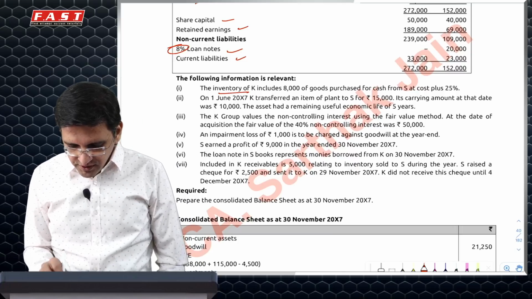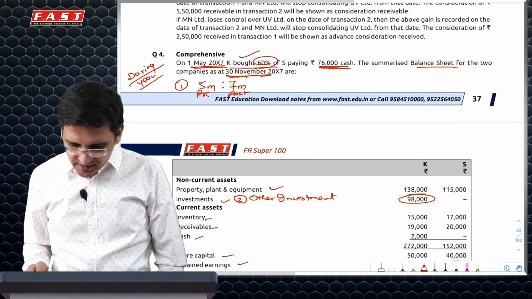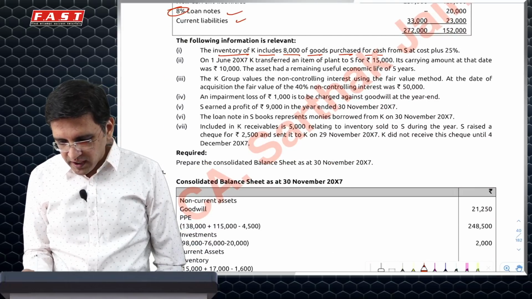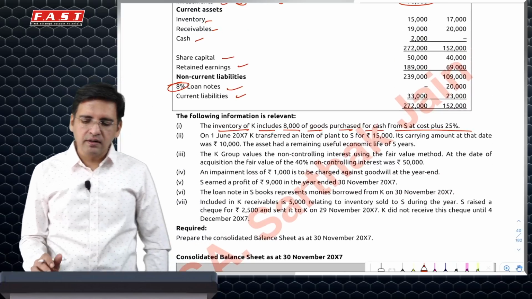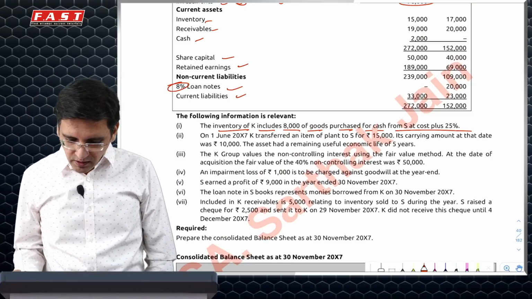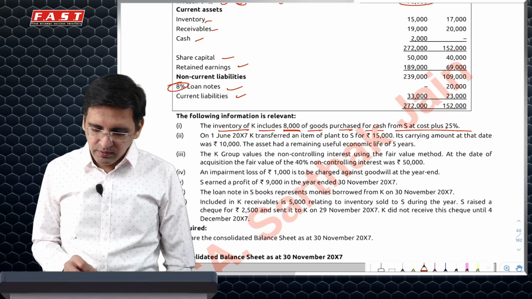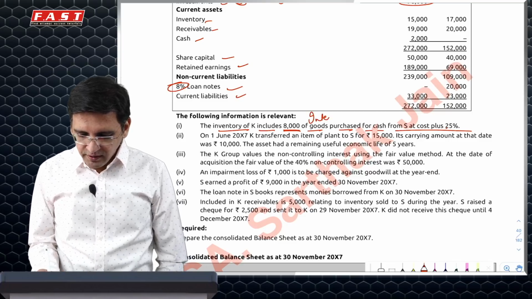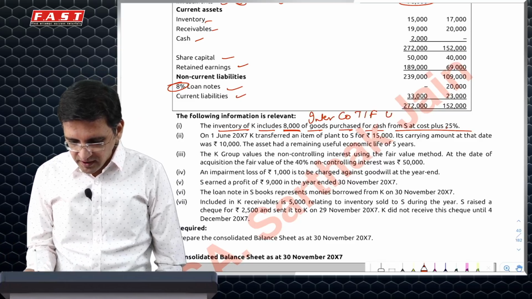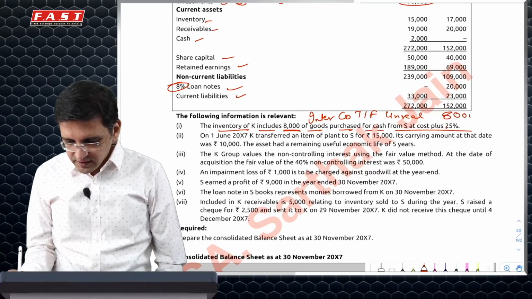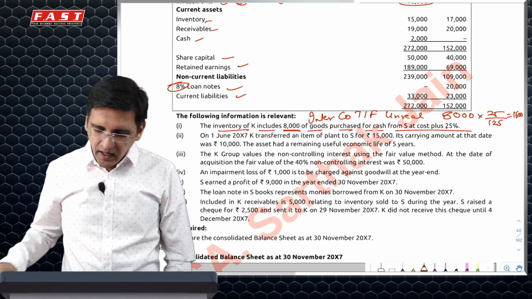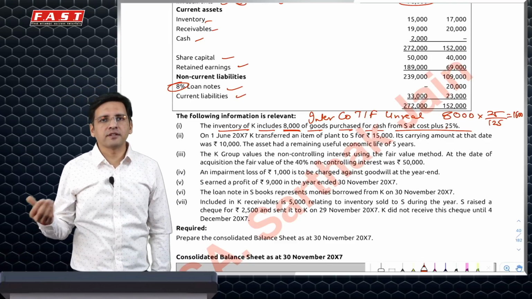Then inventory of K, so parent is K and S is subsidiary. 8,000 includes 8,000 of goods purchased for cash from S. So there's no intercompany adjustment with respect to receivable payable, but yes, an intercompany transfer adjustment for profits is there. That says cost plus 25% and 8,000 is the value in the books of K. So we know that 1/4 on cost will be 1/5 on selling price. So in this intercompany transfer, the unrealized profit will be 8,000 into 25 upon 125, or 1/5, which is 1,600. And who has earned this? S.